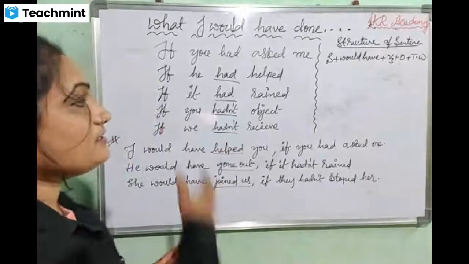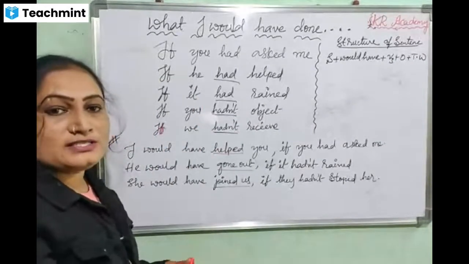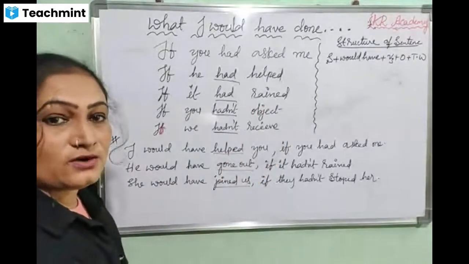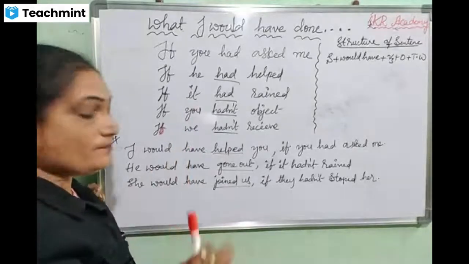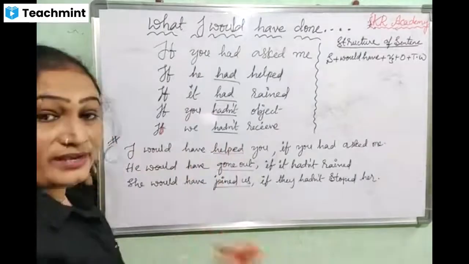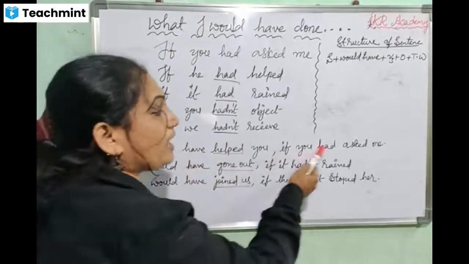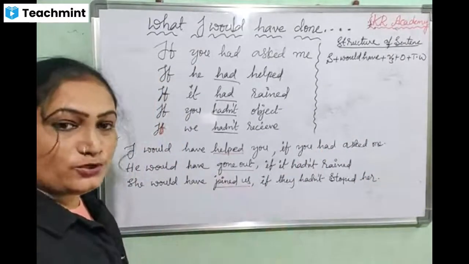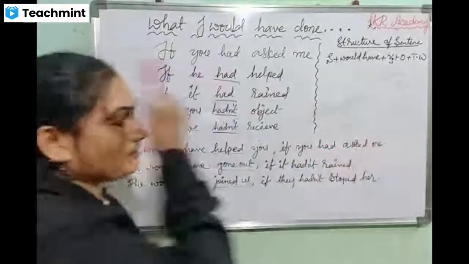Then after that, the object and the time word. Object means you know how to assemble it along with the verb form. Then these are the time words. So, I would have helped you if you had asked me.